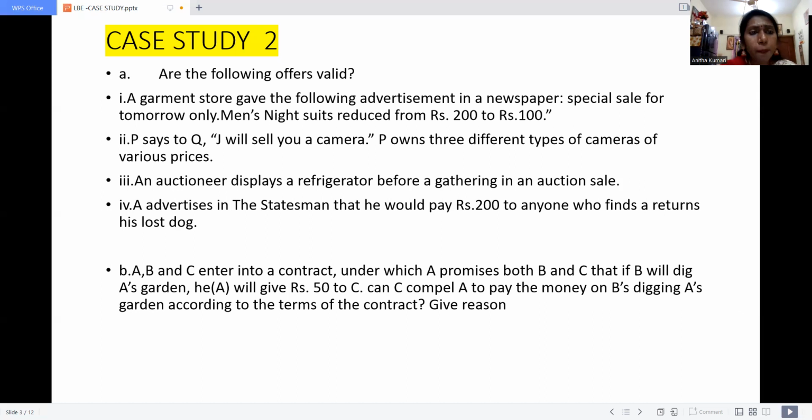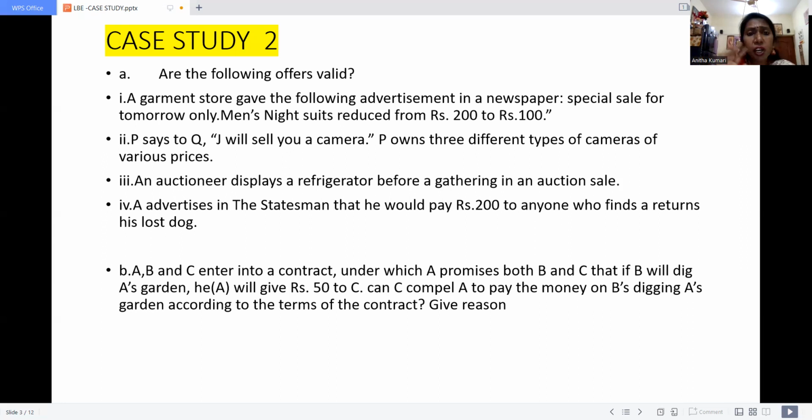Then point number 2, P says to Q, J will sell you a camera. P owns 3 different types of camera of various prices. Here see, P says to Q. The actual contract is between P and Q, but P is saying that J will sell you the camera. So here there is no direct contract between one-to-one, P and Q, because P is insisting Q enter into a contract with J.